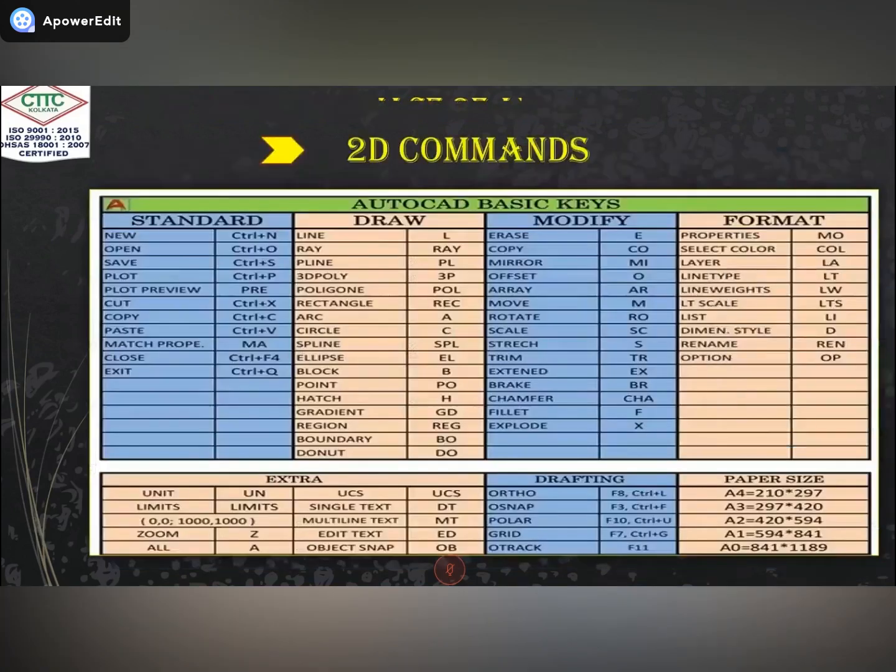Now I can go to the command base. This is totally a command-based software. Either you can use the tools or you can use the commands. Here you can see some standard commands, some draw and modify commands, some format commands, and some extra commands. When we need extra tools, we call them from the extra commands. For drafting, we use some function keys to control our drawing process, like ortho, OSNAP, polar, grid.